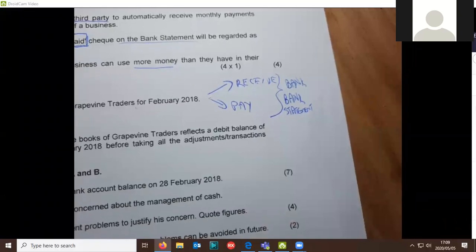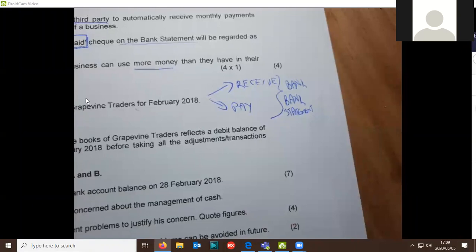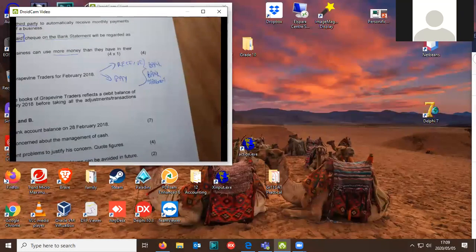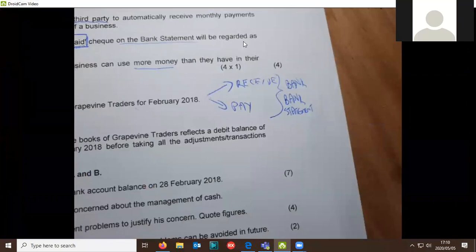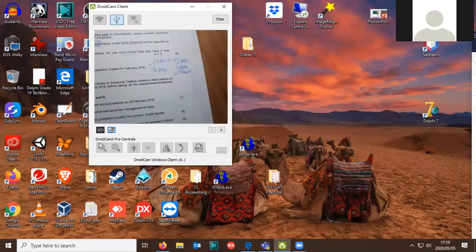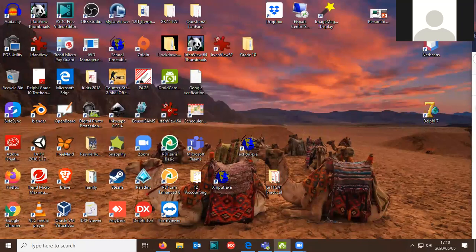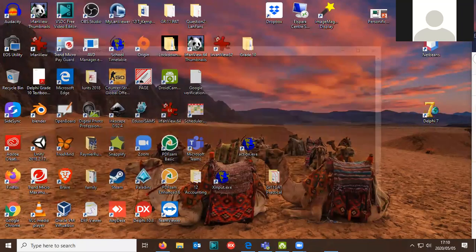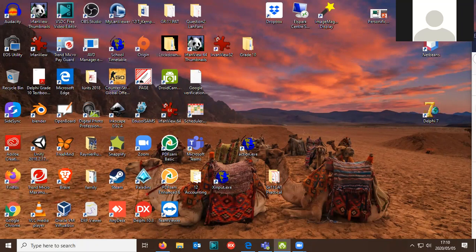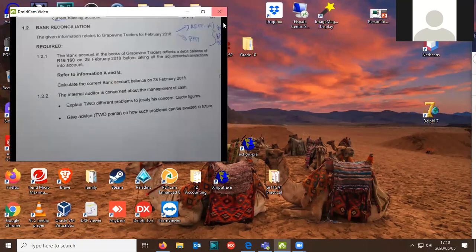Okay, my laggy friend is very laggy at this stage, so let's see if we can speed him up a bit. There we go. If I do this and this, and sometimes then it stops working like it did now. I'm just going to restart it quickly. Hold on. I'm stopping that and starting that. Sorry, but this is just one of those things in life. There we go, so we're back.